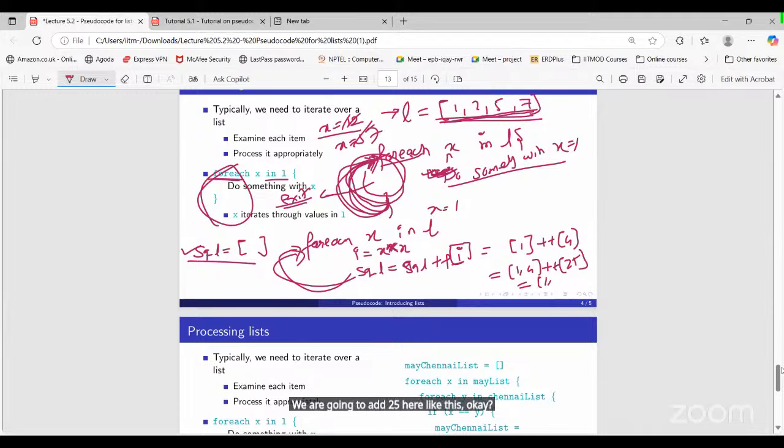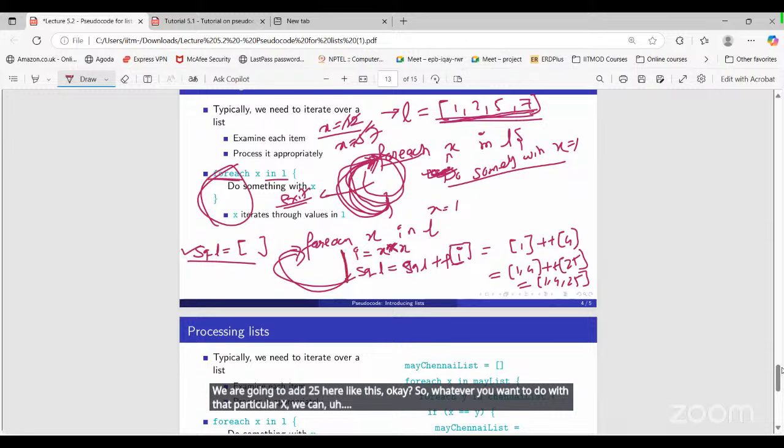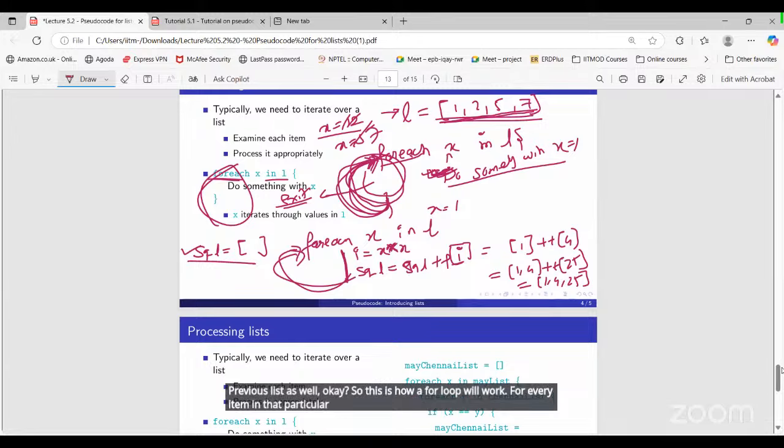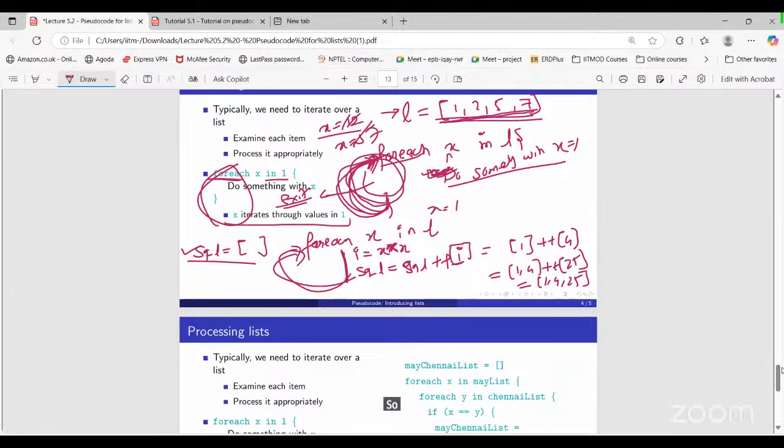Whatever you want to do with that particular x, we can mention here, and then we can append it into a new list, or we can update the previous list as well. So this is how a for loop will work. For every item in that particular list, we are going to do something. That's it. So x iterates through the values in the list here.